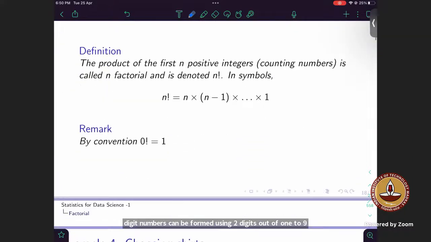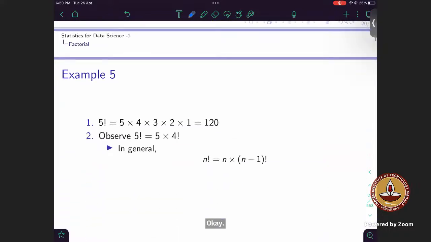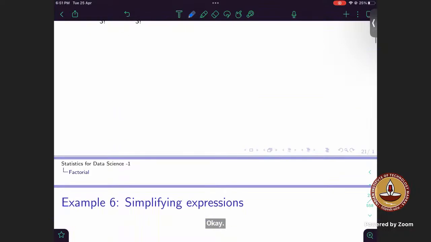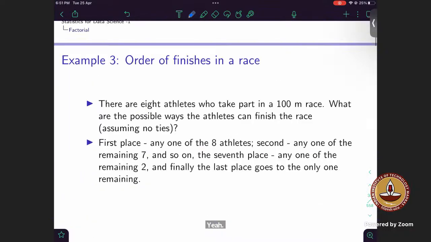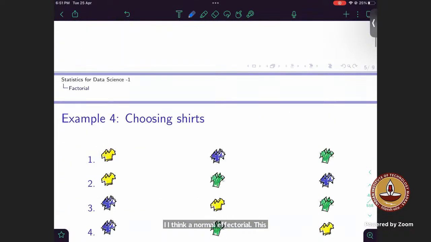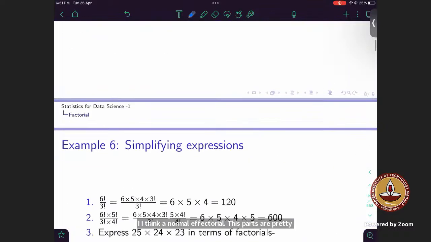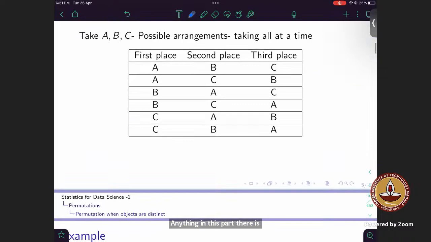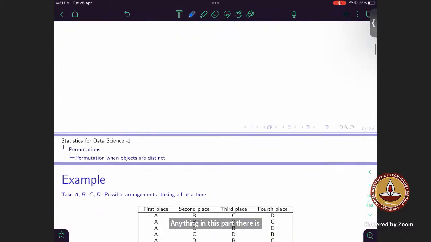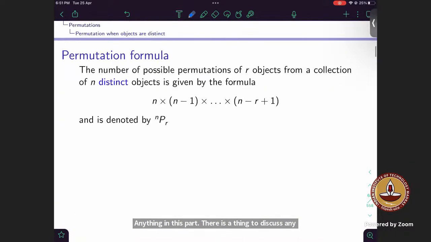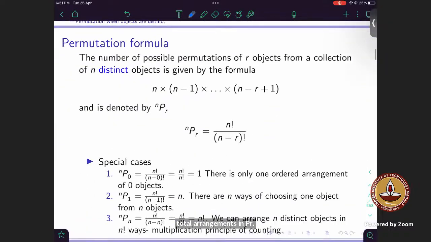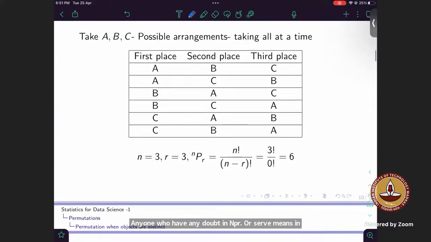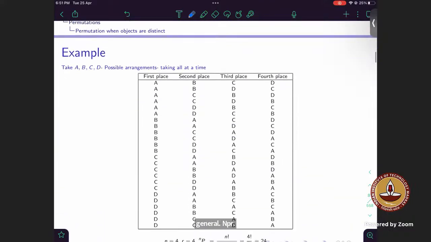Just give me a second in case I'm missing any point, or else I'll go to that. I think normal factorial, these parts are pretty straightforward, right? There is nothing to discuss here. Total arrangements, NPR: anyone who has any doubt in NPR or NCR formula, or is not getting the intuition part of it? Anyone?